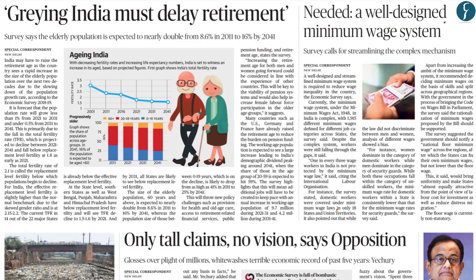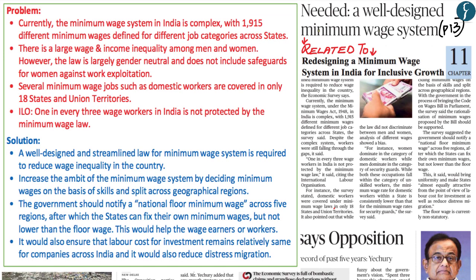Now the next news we're going to analyze is from page 13 itself. Now this article on the minimum wage system is related to chapter 11 of the economic survey of 2018-19, which is titled Redesigning the Minimum Wage System in India for Inclusive Growth. Now this article highlights two aspects with regards to the minimum wage system. First are the problems with regards to the minimum wage system in India, and second, what are the possible solutions which have been highlighted and recommended within the economic survey, which can be undertaken so as to improve the minimum wage system in India.